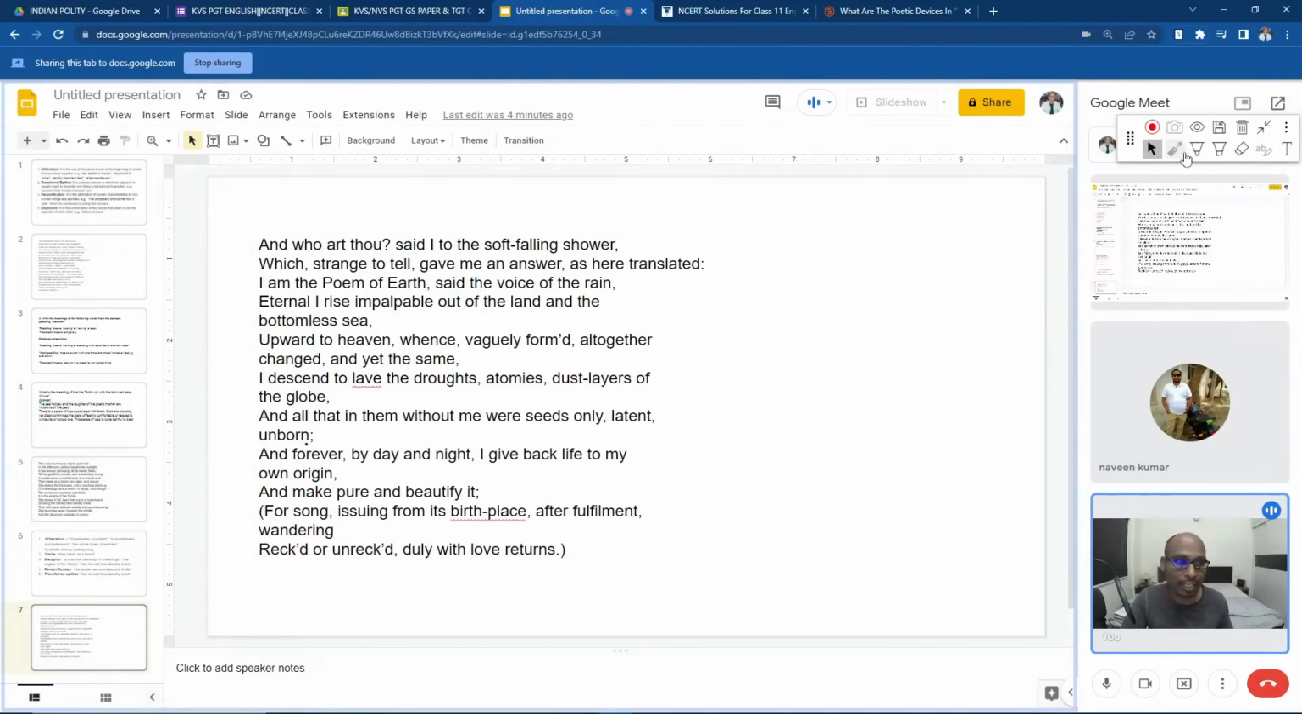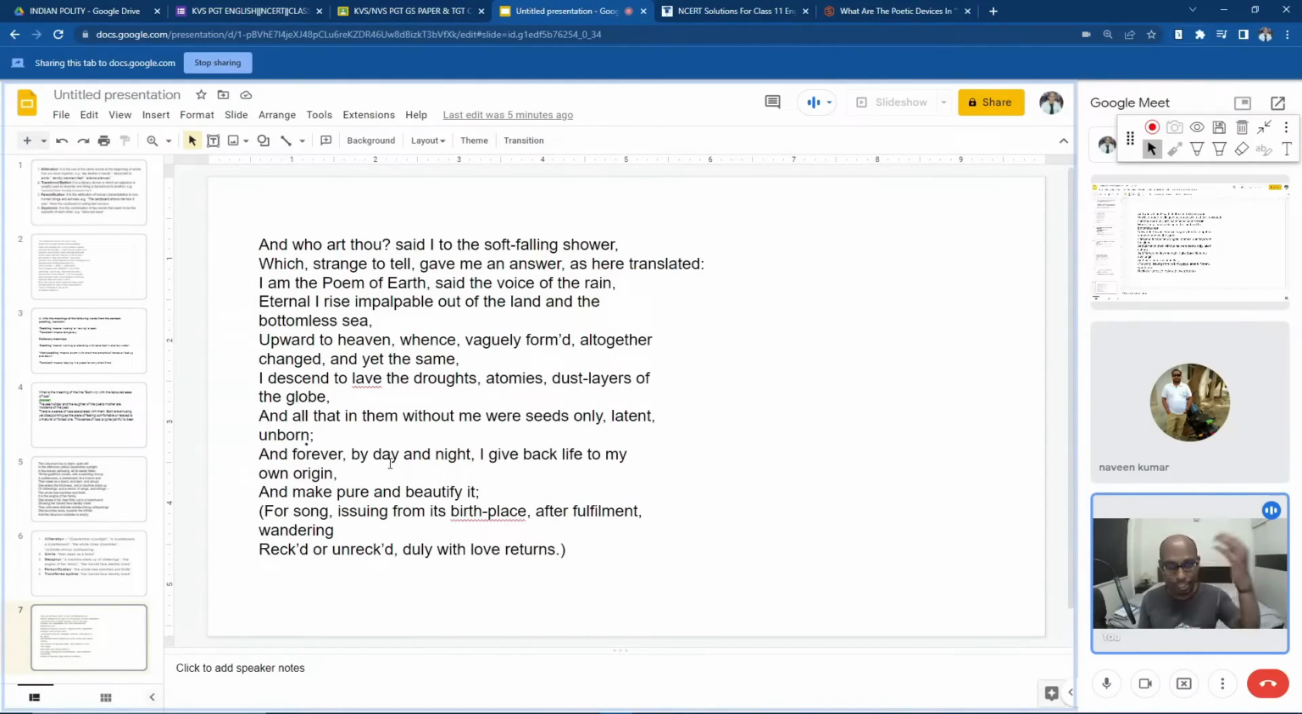The germination cannot happen. So what is it telling? It is telling that it has the power to give life to the seeds. We believe that only God has the power to give life to our bodies. So the voice of the rain is telling that the rain has the power to give lives. "And forever by day and night I give back life to my origin." So it continuously comes from heaven and gives life back to its origin, meaning planet Earth. But why does it give? "And make pure and beautify it." So it wants to purify planet Earth and beautify it.